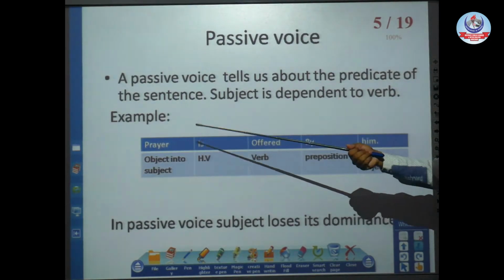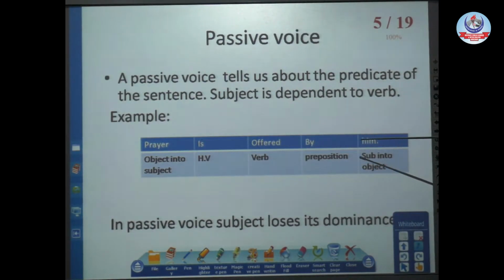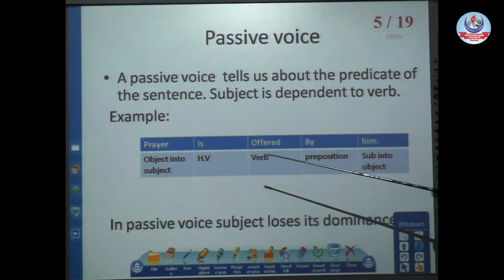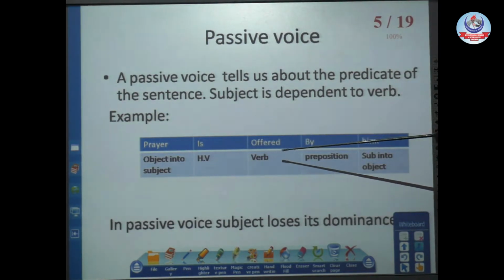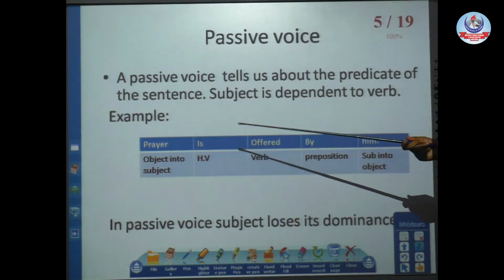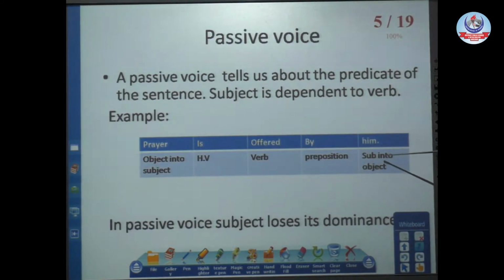In passive voice, our subject loses its dominance. You can see that now our subject is in the shape of the objective case, and at first comes our object, after that our helping verb, then the verb, and after that a preposition. In the whole sentence you will see our subject is at the end. That is to say, in passive voice we are told about the main action, not about the main person.